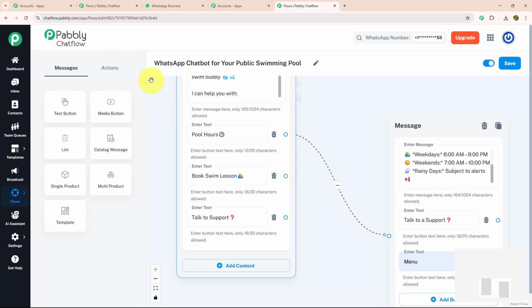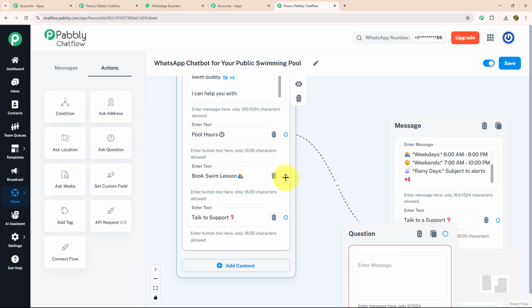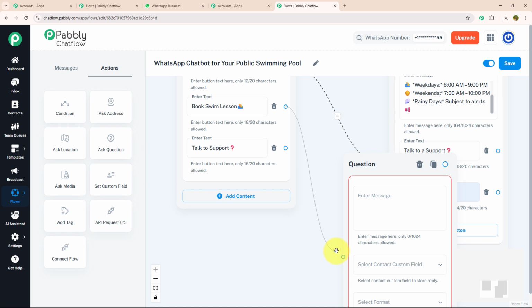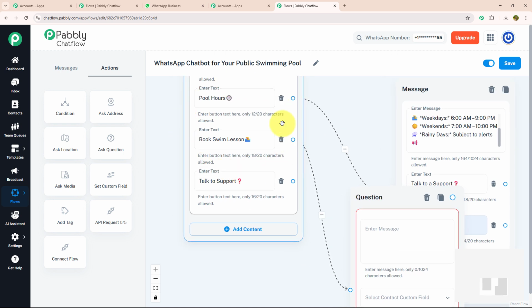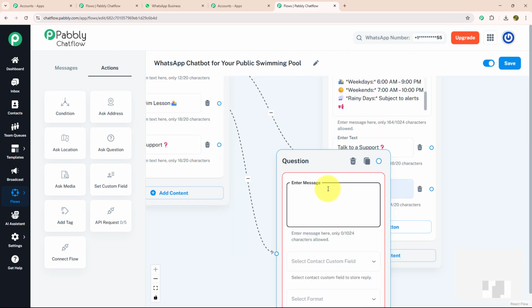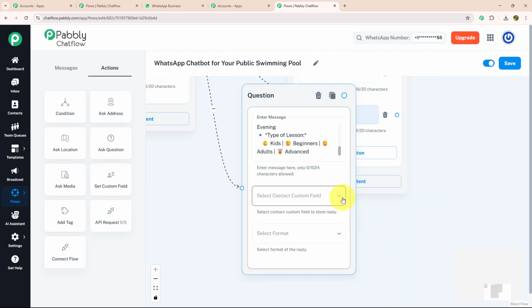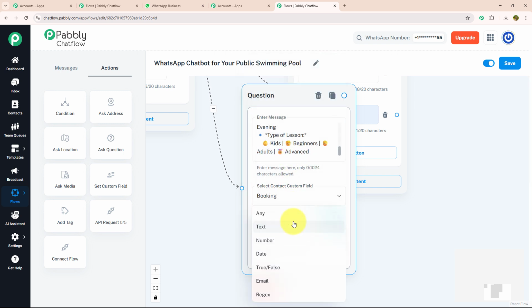As we are done with our first action button, let's move to our next action button, which is book swim lesson. To book a lesson, I want to know a few details of my customer. For that, I will drag and drop the ask question button over here and connect it with my action button, which means as soon as my customer clicks on this action button, a question will be asked to them. Over here, I will enter my message, in which I will ask my customer about their name, age, time slot and type of lesson. After that, I will select my contact custom field as booking and my format as any.